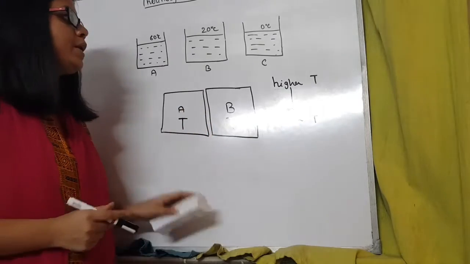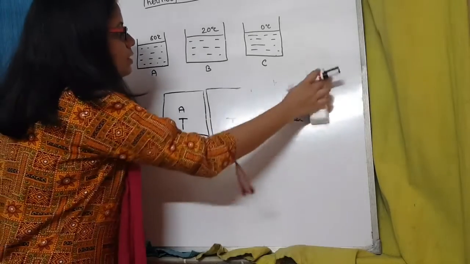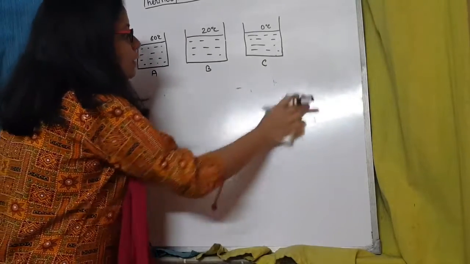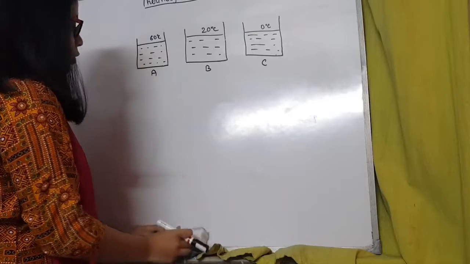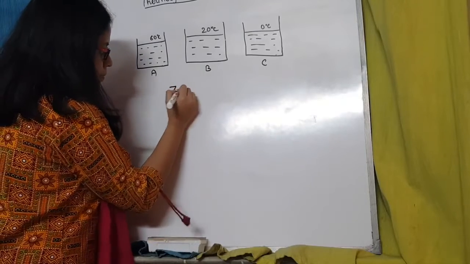You have understood that. Now let us move on to the first important law, which is the 0th law of thermodynamics.